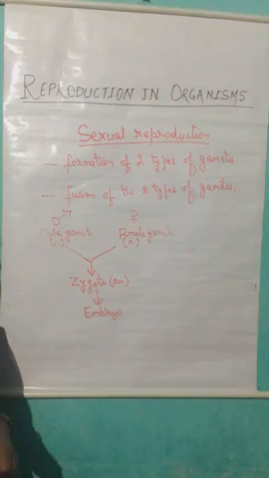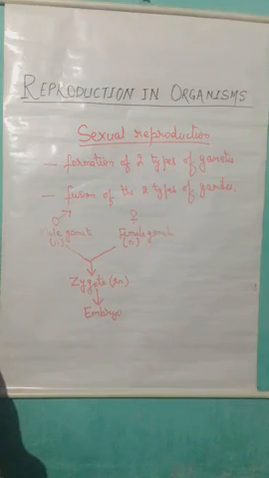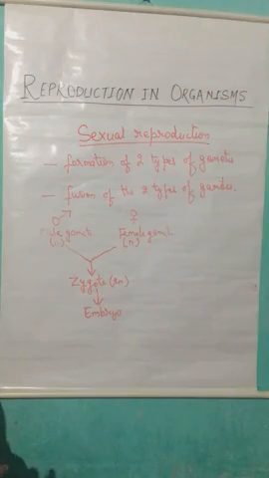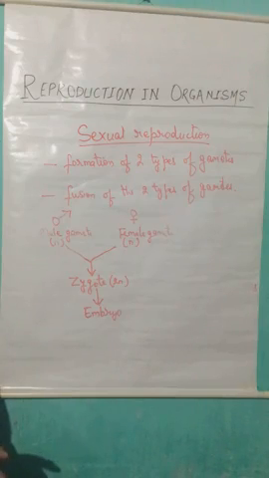This morula further divides and leads to the formation of the next stage, known as blastula. Further, this blastula leads to the formation of the gastrula, where the 3 different germ layers are formed, and from here the cells differentiate and lead to the formation of tissues and organs.